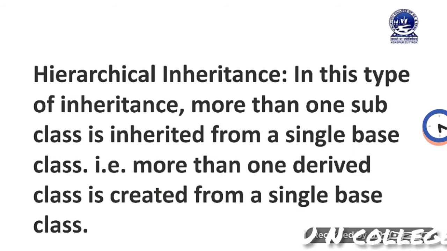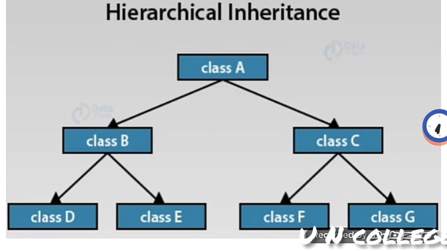Now I am going to discuss hierarchical inheritance. In this type of inheritance, what happens? More than one subclass is inherited from a single base class. That is, more than one derived class is created from a single base class. You can see in this diagram that class A is the base class, then class B and class C are the child classes.